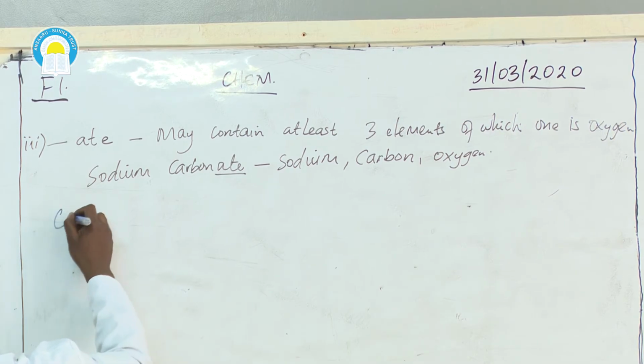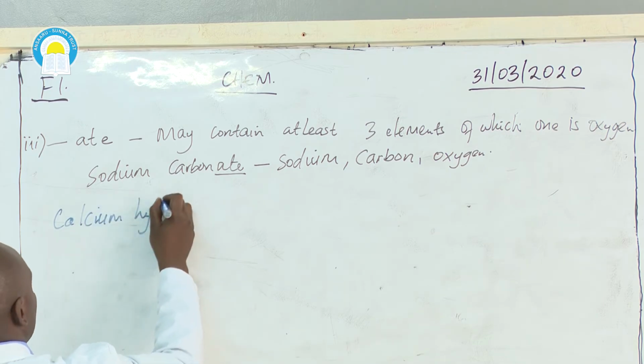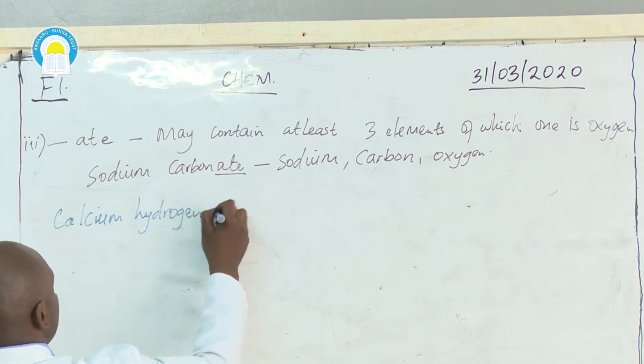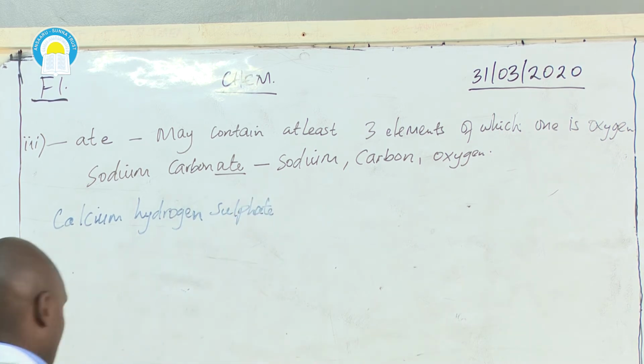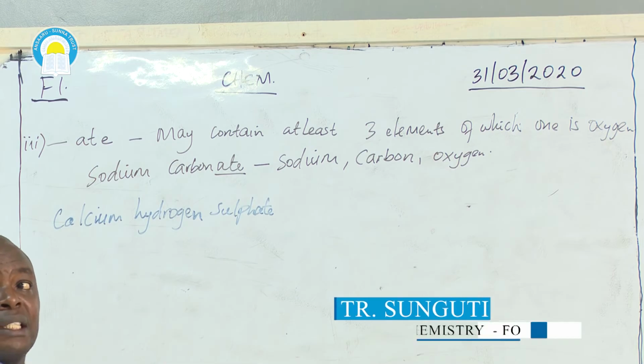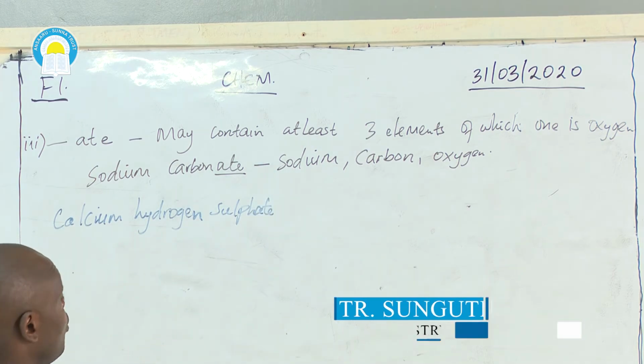Then we have, let me give potassium or magnesium. Let me use calcium because I've used magnesium before. Calcium hydrogen sulfate. We want to see the elements that are present there. We have said at least here meaning 3 elements and above. They can be 3 or more elements.